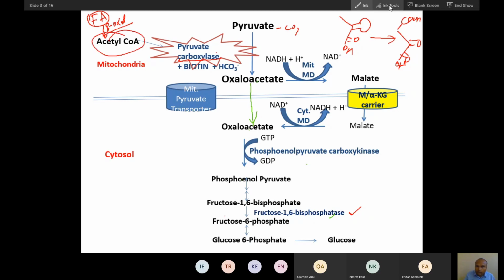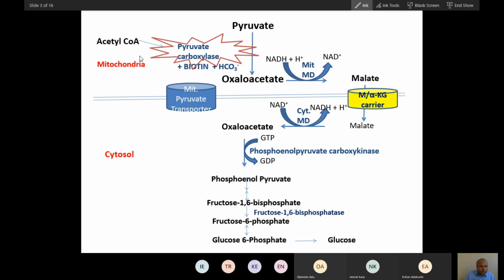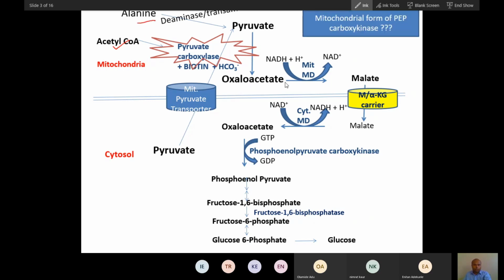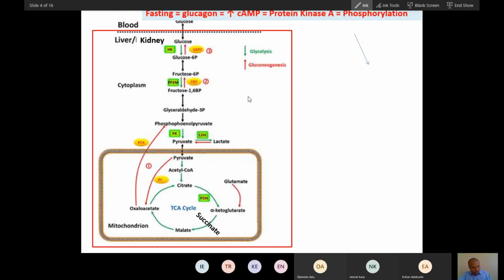A very important concept: this pyruvate carboxylase is activated by acetyl coenzyme A. And this pyruvate can come from amino acids and lactate. So pyruvate can come from alanine or other amino acids, or it can come from lactate also. Did you all understand this pathway? Did you understand this regulation of pyruvate carboxylase? It is activated by acetyl coenzyme A. Okay, so now let's talk about this.